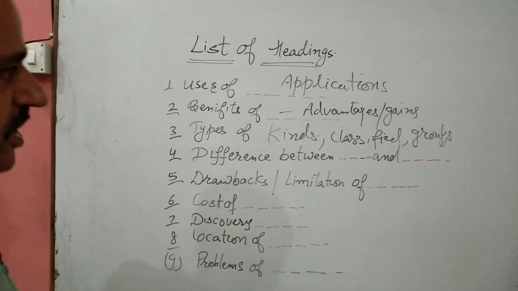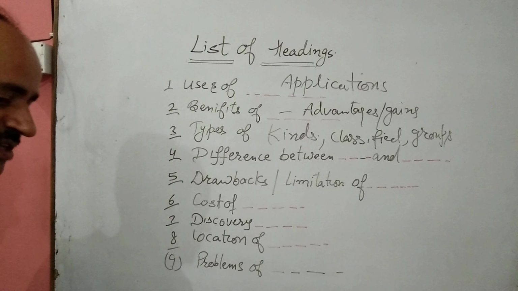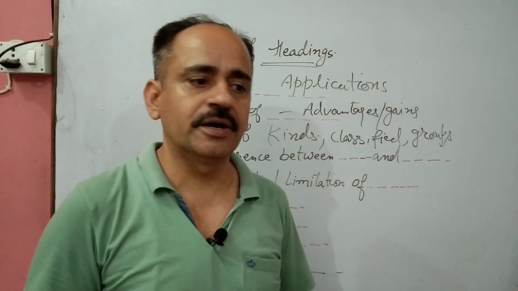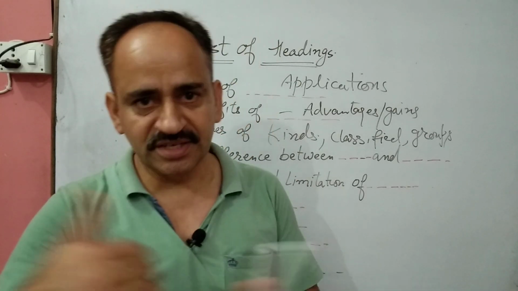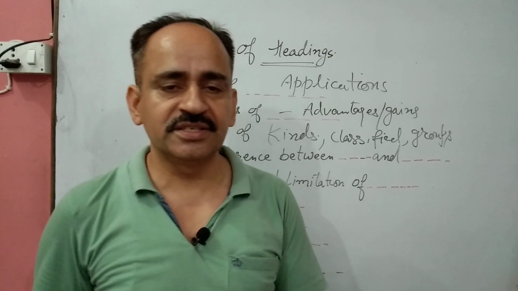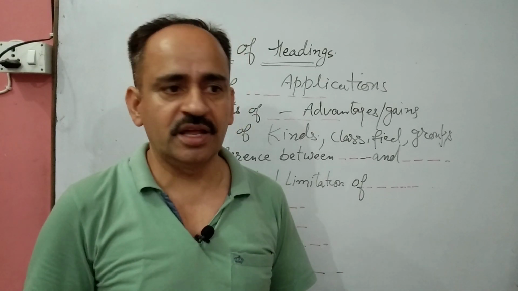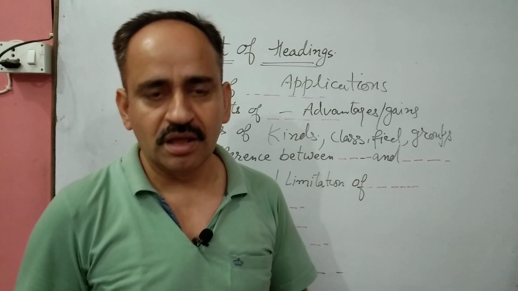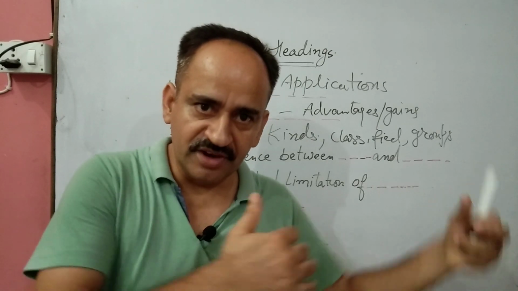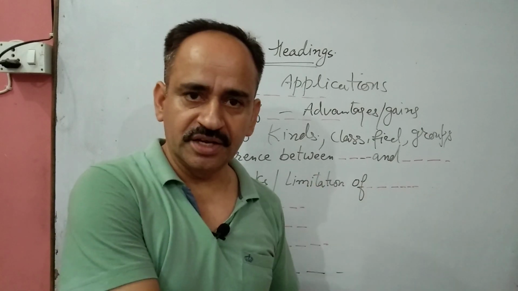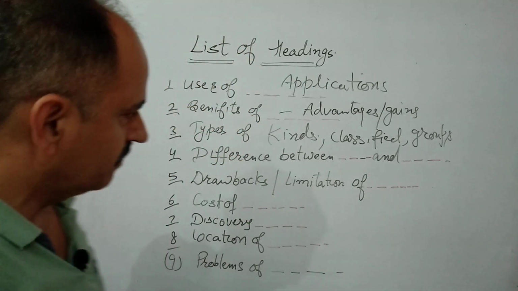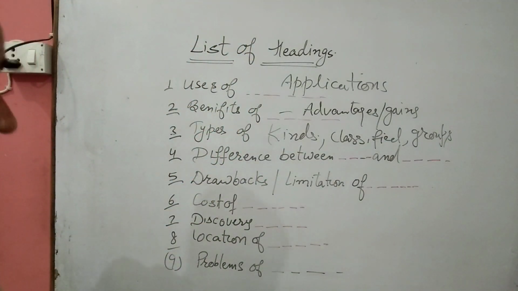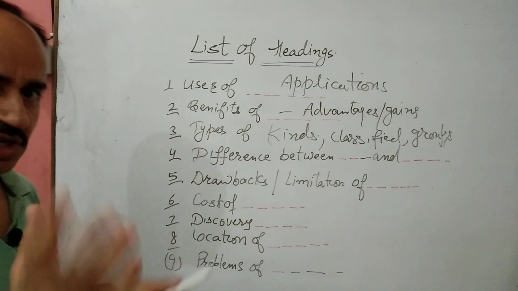So, in case of such kind of heading, differences type, you will find keywords like earlier technology was of such type and present time this type. Earlier, present, bigger than, smaller than, richer than, poorer than, have more uses than, have fewer uses than. Earlier it was better, now it is deteriorating. Such words will help you to ascertain or guess that this heading is related to differences between two terminologies.